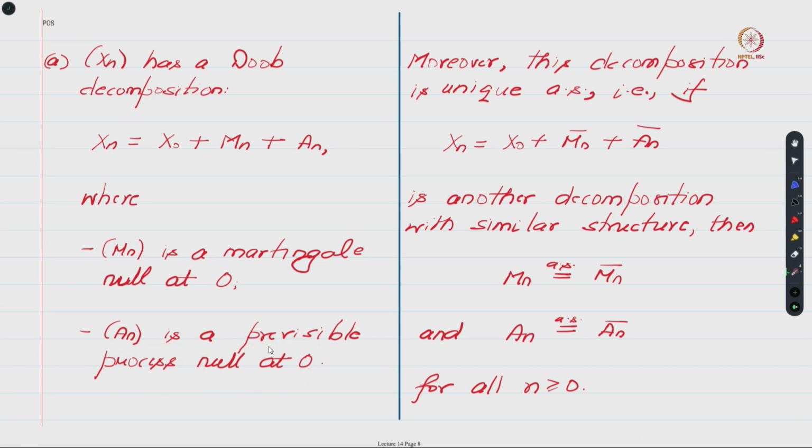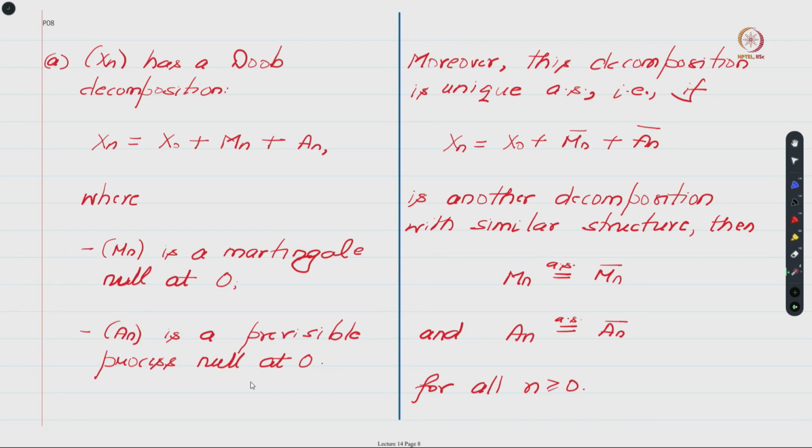At this point please do not imagine that this An is the angle bracket process or anything like that. Right now I am only saying that you give me some process, then I will be able to express it in this fashion where Mn is a martingale and An is some previsible process.